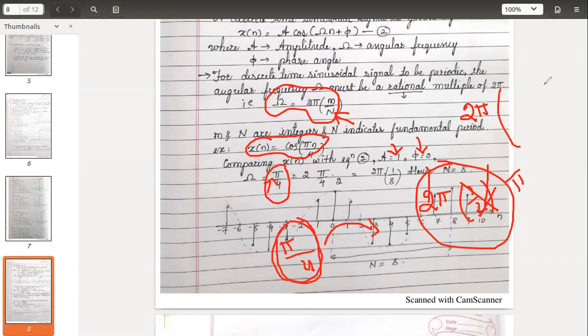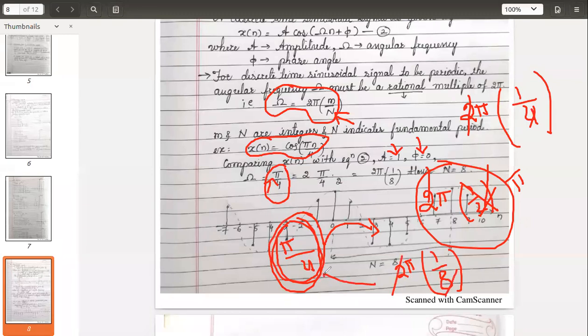Then what I'll do? 2 pi into, next time I'll take 1 by 4. I'm taking trial and error. 2 ones are 2, 2 twos are 4, I will get pi by 2. But I want pi by 4. That's why, for this 2 pi into bracket, I will try to take 1 by 8. Let's see what I will get. 2 ones are 2, 2 fours are 8. I will get pi by 4, right?